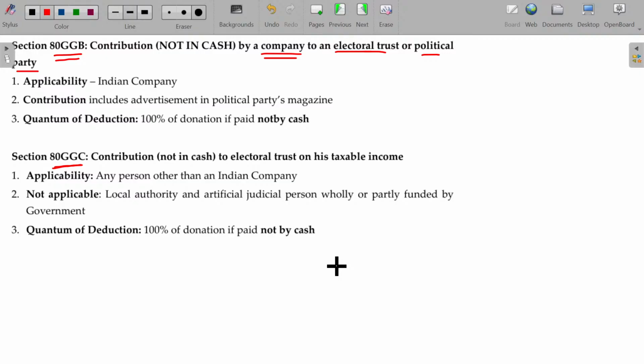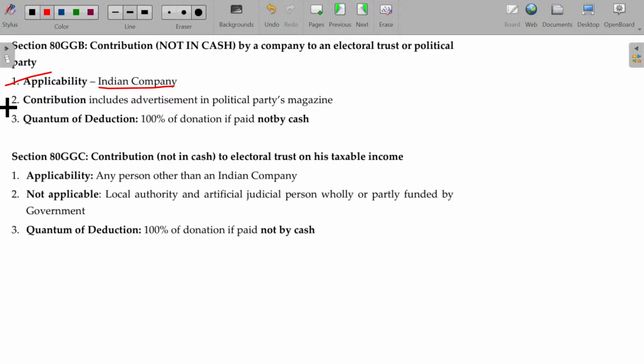See, every political party will form a trust called electoral trust, meant for collecting the donations for their own party's requirement. So they will have the electoral trust, they will collect the donations from various people like electoral bond, and that bond is now used for political parties promotion activity. Right. If the donation is given by the company, can be deductible 100%. If the donation is given by other than company, can be deductible under section 80GGC. Is that clear?